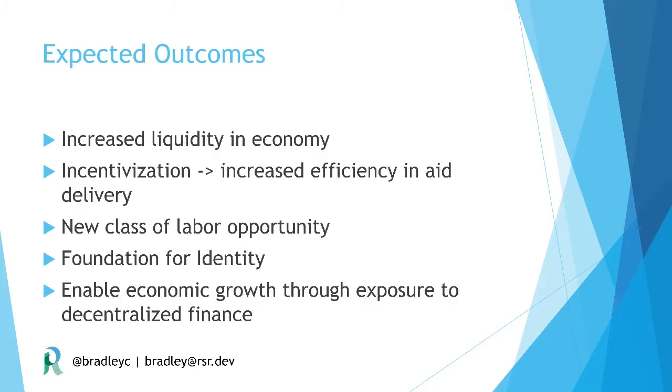Expected outcomes here. First one, obviously, is increased liquidity in the economy. As soon as it is on the DLT, it moves much more quickly than cash. There's also an opportunity for incentivization. You can create targets of behavior that you want citizens to shoot for and then deliver additional aid to people who hit those quotas.